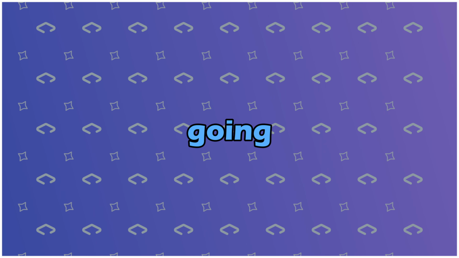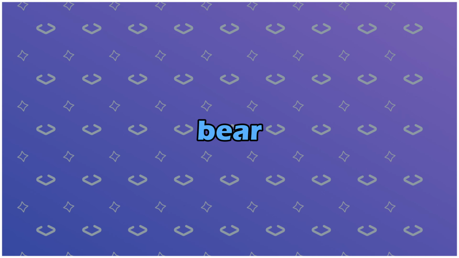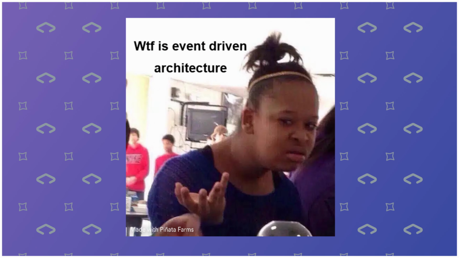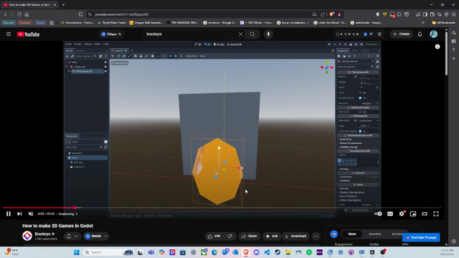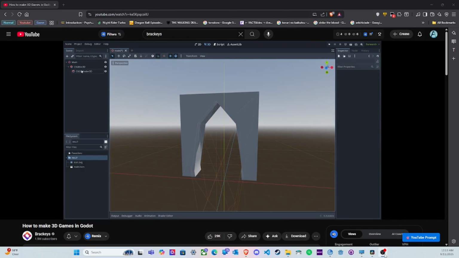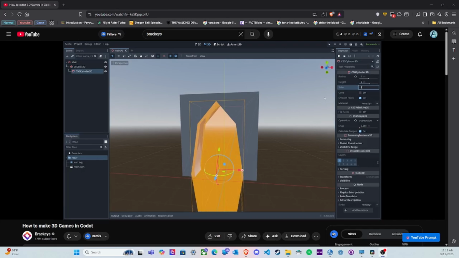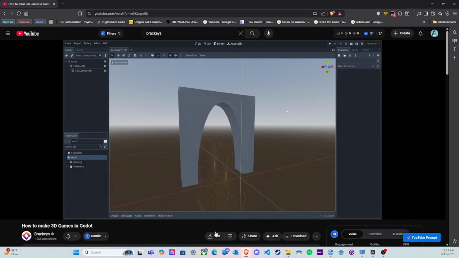Now, before we move on, I'm going to go on a small little tangent, so please bear with me. We first need to understand what is an event-driven architecture and why it's relevant. So let me set the scene. Imagine you're on a web page, let's say this one, YouTube, and you're watching a video. You think, damn, that video was fire. Let me hit like. What happens after you click that button?